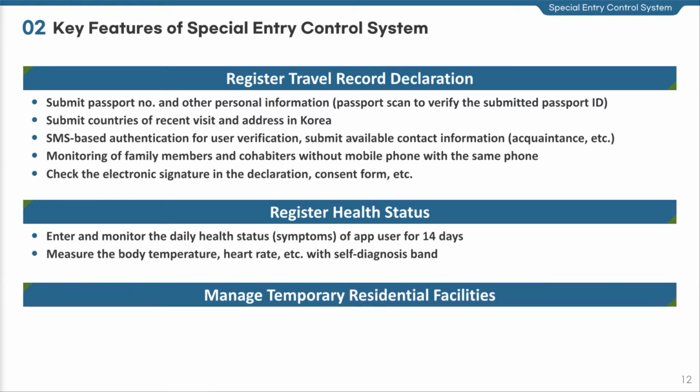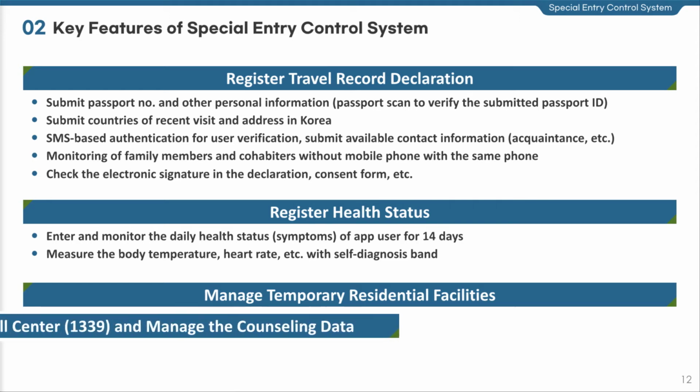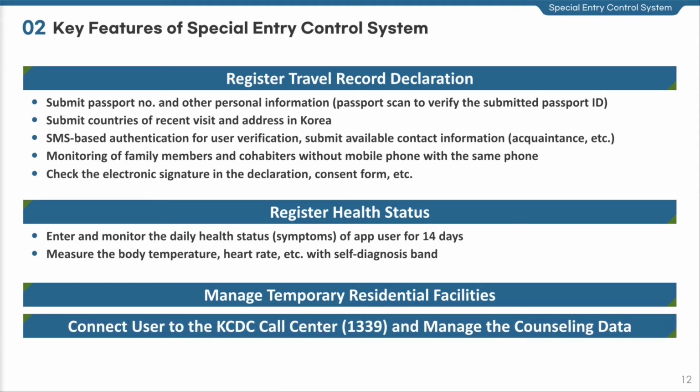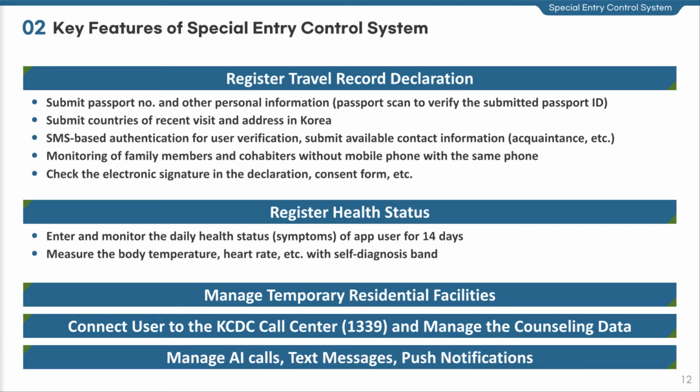1339 call center can check those under active monitoring with the app. It controls and manages AI calls and text message delivery service. Enables the mobile phone verification with text messages. Scans passports to verify the passport number submitted. Checks the signature written in the declaration and consent form. Automatically syncs health data such as body temperature and heart rate of health band. It also allows monitoring of family members or cohabitants of a user with one mobile phone. Users can report on their location regularly.